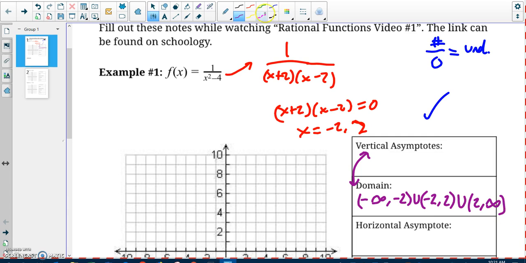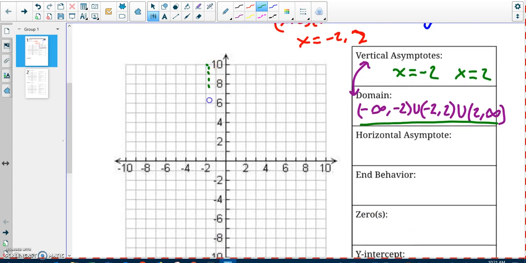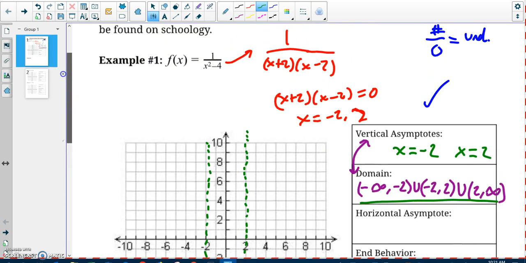So what this notation is, important notation you need to know, definitely for next year, it just says x cannot equal -2 or 2. That's because at -2 and 2 I have vertical asymptotes. Please remember vertical lines are x equals, so x equals -2 and x equals 2 are two vertical asymptotes. If I want to jump over to my graph, I can graph those vertical asymptotes. At -2, draw them as dotted lines like we always do with asymptotes, and at 2, I have vertical asymptotes.